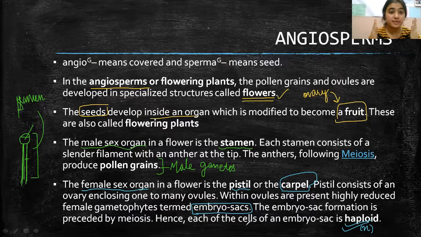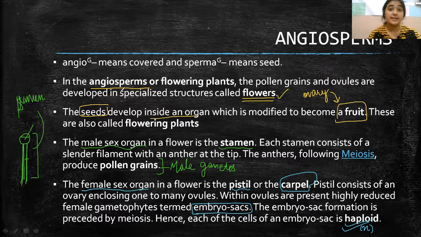So to support the things that we studied, we need a diagram where we can represent everything well, showing what these structures and parts are that we talked about.